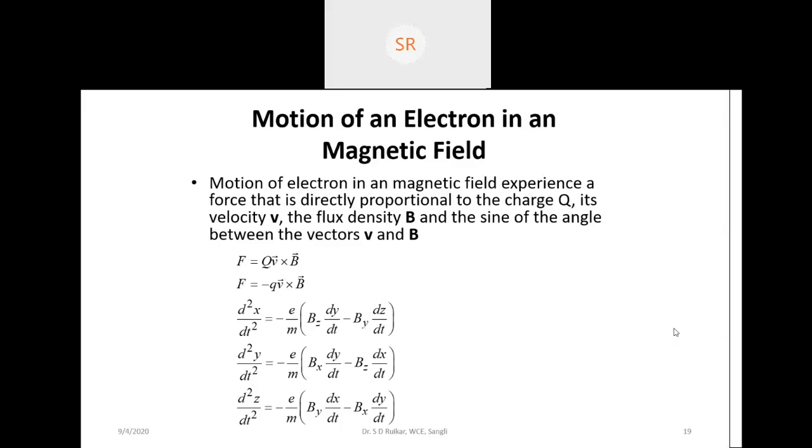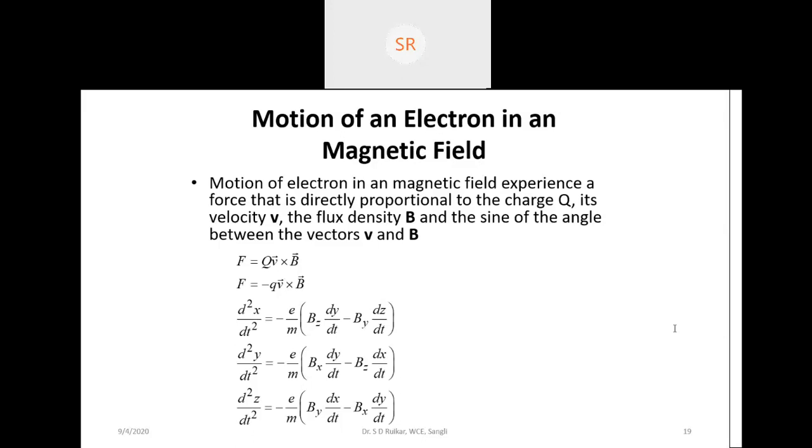Okay, and that electron is moving in a constant, uniform magnetic field. The magnetic field is not changing right now. If we vary the magnetic field, the motion of the electron will bend differently. But if it is a constant field, it depends only upon the velocity of the electron, how the electron moves in a given direction in a circular fashion. So we consider the velocity in the x direction, so velocity is vx times the unit vector ax.